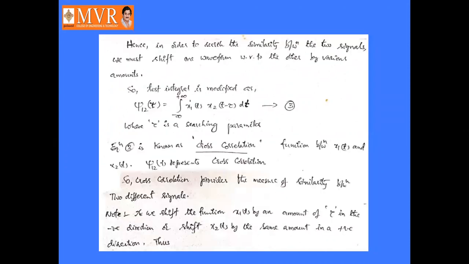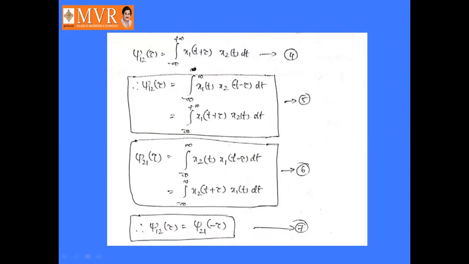Here the cross correlation is represented like this: j12 of tau is equal to integral from minus infinity to infinity of x1 of t into x2 of t minus tau dt. So this is called cross correlation. Like this we can express mathematically the cross correlation function as equation number 5 and equation number 6. So from 5 and 6 we can conclude that j12 of tau is equal to j21 of minus tau. Okay, so this is the cross correlation function.